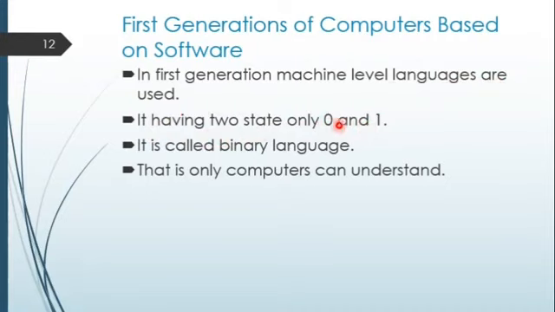You know that 0 is for off and 1 is for on. So it is called binary language, because of the two digits. That is the only thing computers can understand, because nowadays still in digital technology computers only understand 0 and 1, that is the binary language of computers.